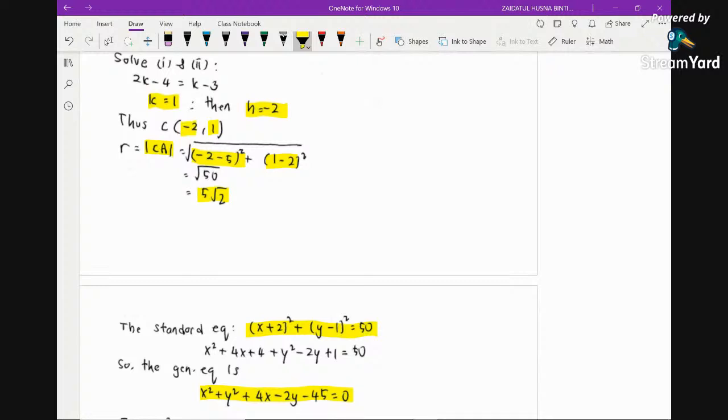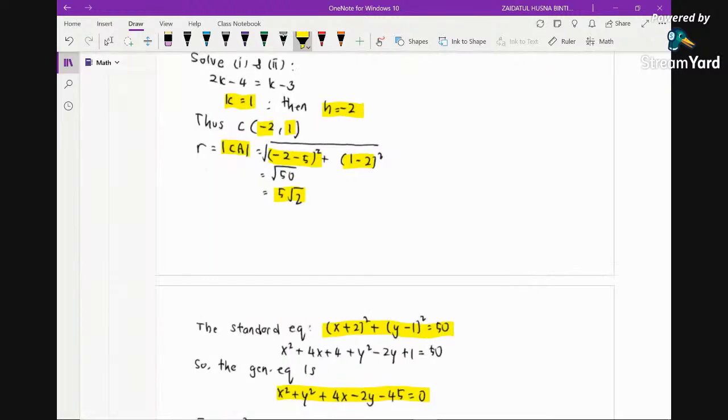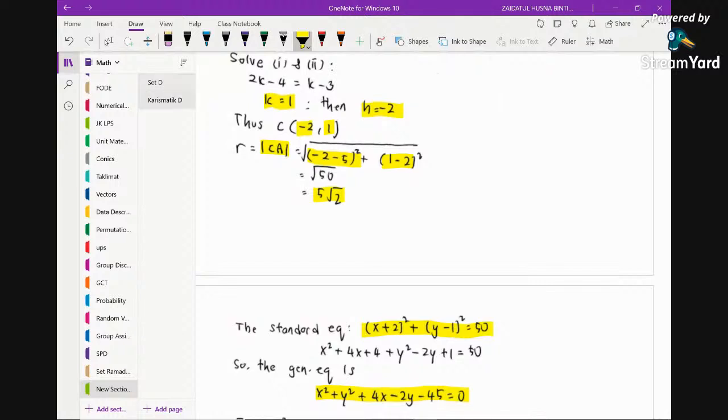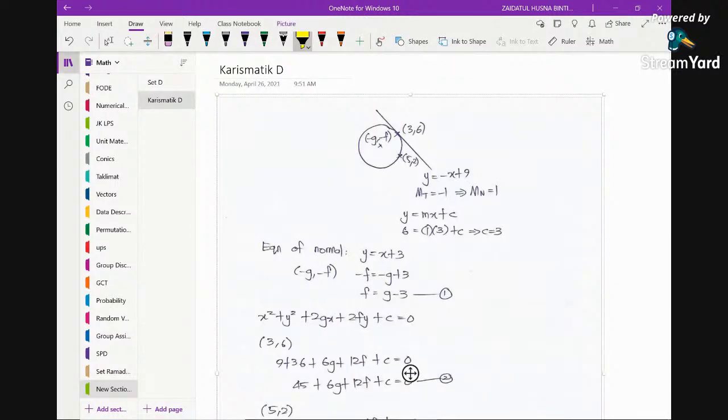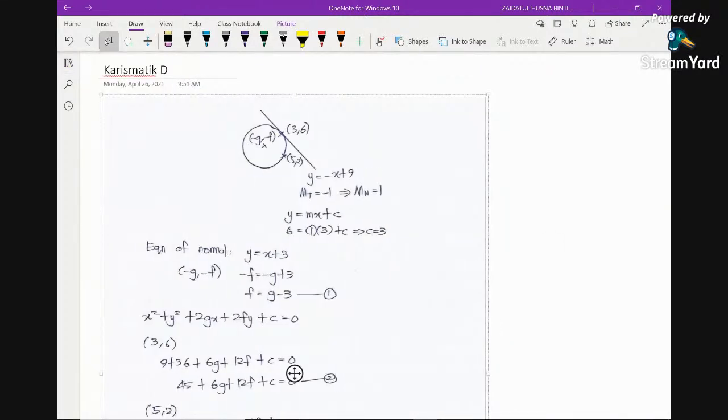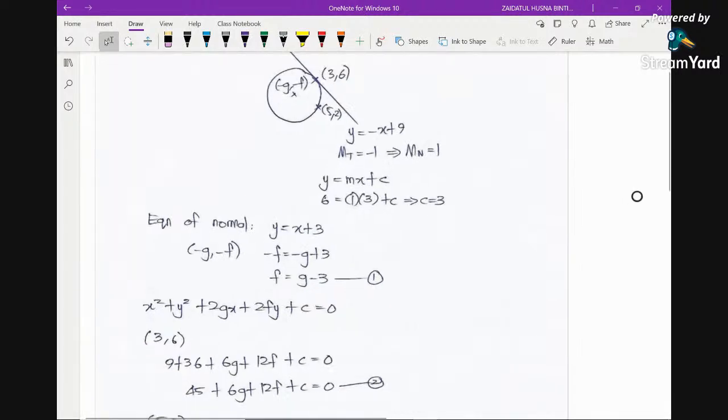You may find an alternative method to this question, but this is a bit longer, I would say. But it depends on you, because you may use any method that you prefer.